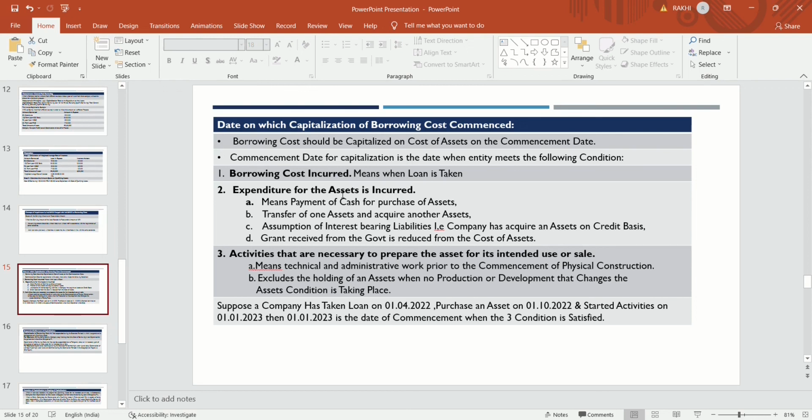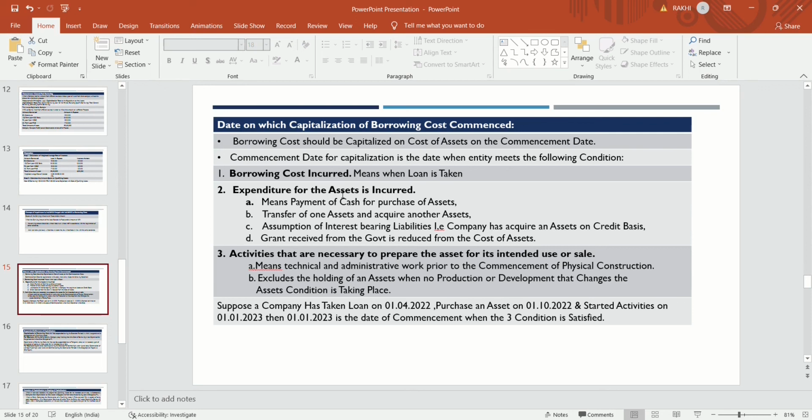Borrowing cost incurred means when the company incurs the borrowing cost, that is the date when the loan is taken. Expenditure for the asset is incurred, meaning the date when expenditure on that asset is incurred: any payment made for the purchase of that asset, any transfer of an asset to acquire another asset, meaning the company has transferred one asset and acquired another, and any expenditure incurred on acquiring that asset.